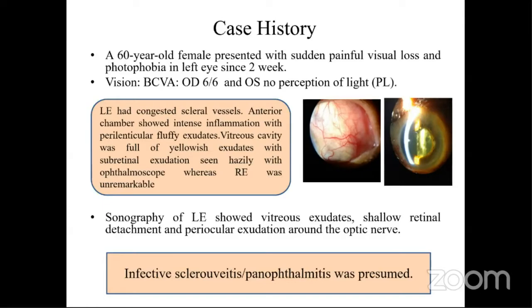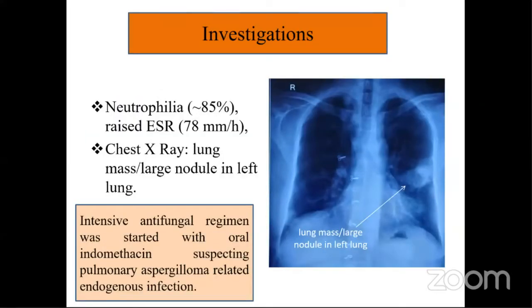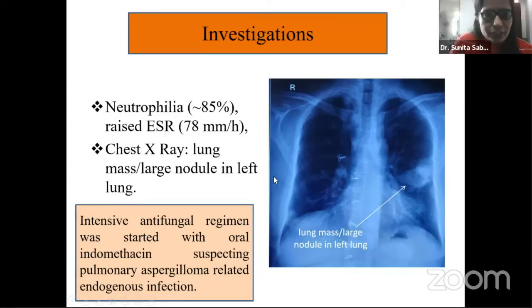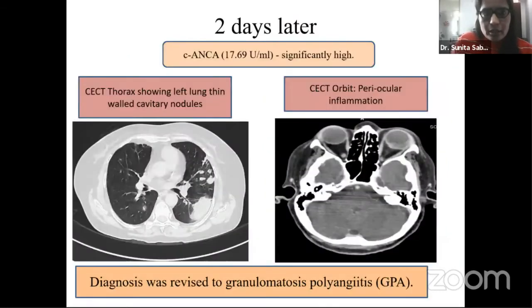The diagnosis of infective sclerouveitis or panophthalmitis was presumed. After that, the patient's CBC showed neutrophilia and the ESR was raised. The chest X-ray showed a lung mass or large nodule in the left lung. An intensive antifungal regimen was started with oral indomethacin, suspecting pulmonary aspergilloma related endogenous infection. After the pulmonologist's opinion, C-ANCA was advised and it was significantly high, and CECT thorax and CECT orbit were advised.